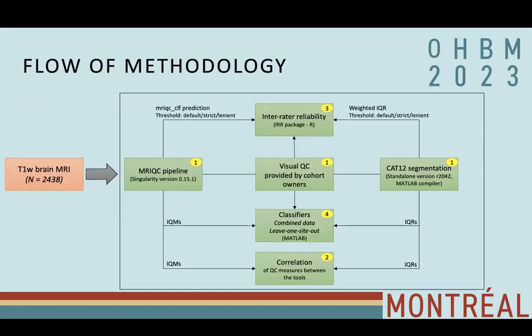So this is the flow of our methodology. We collect T1 weighted brain MRI from clinical datasets. We get the visual QC measures from cohort owners, and then we process these images in MRIQC and CAT12 segmentation pipelines. After we process these images in the automated pipelines, we compare the quality measures using correlation, and the ratings from these two tools and visual QC are compared with each other using inter-rater reliability. And finally, we design our own classifier by combining the quantitative quality measures from both automated tools.